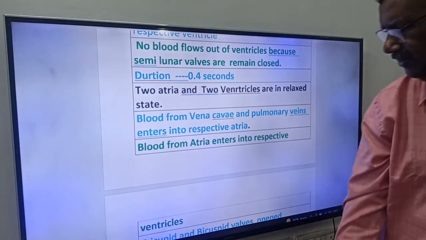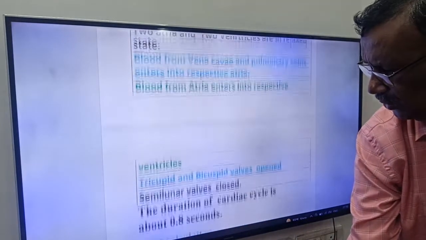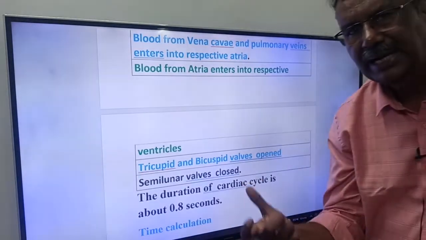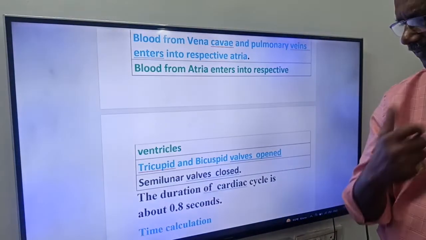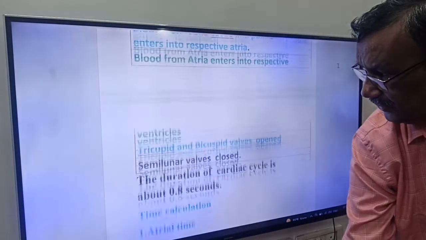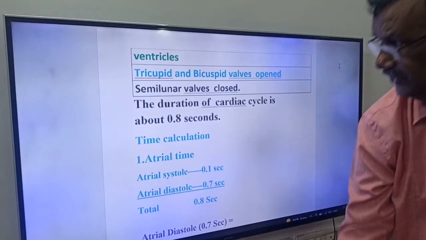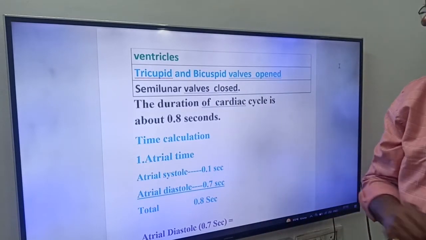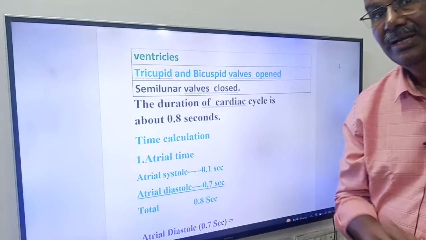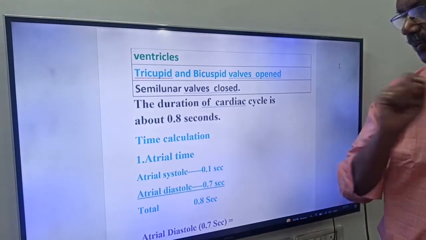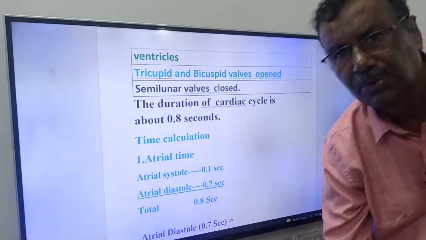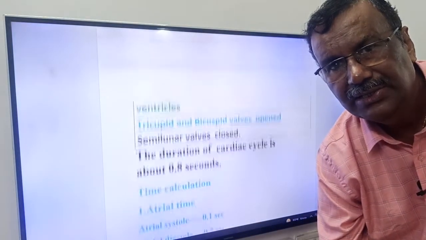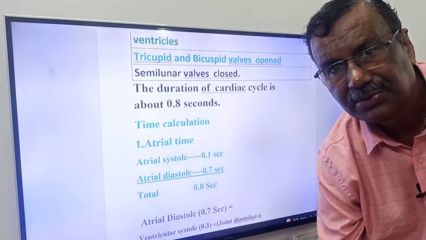Next, blood from atria enters into respective ventricles, friends. From the right atrium, blood enters into the right ventricle. From the left atrium, blood enters into the left ventricle, friends. Next, in this phase, during joint diastole, see, friends, tricuspid and bicuspid valves are opened. Next, friends, semilunar valves are closed. Okay, friends, this is about the cardiac cycle, friends.